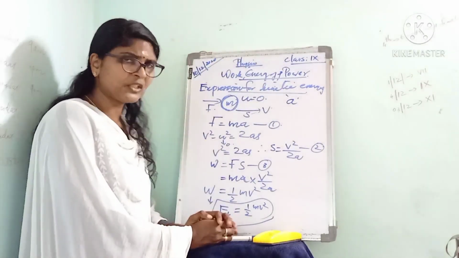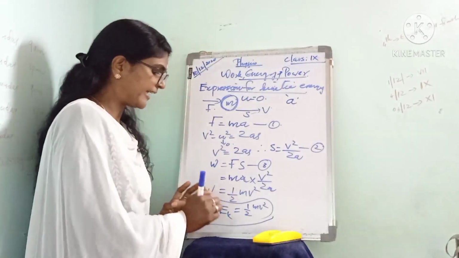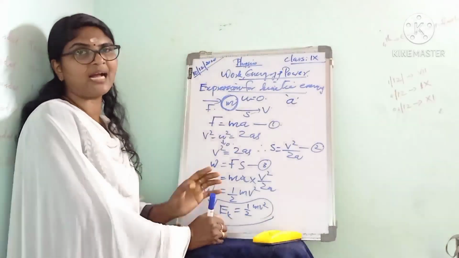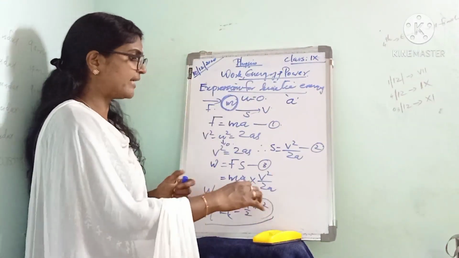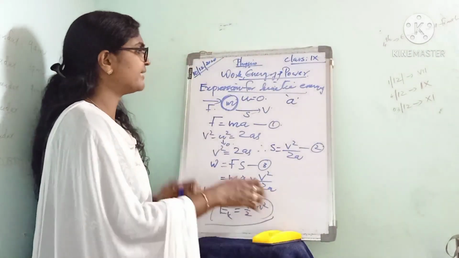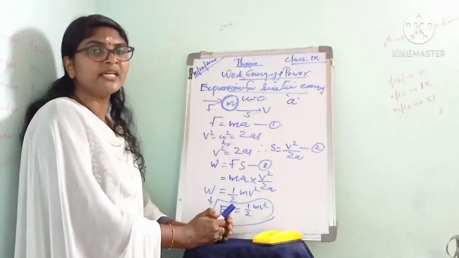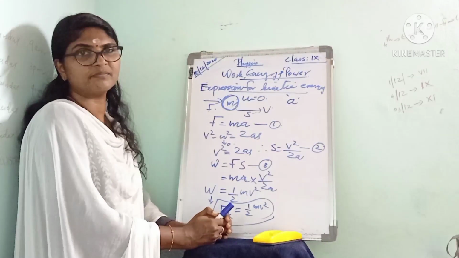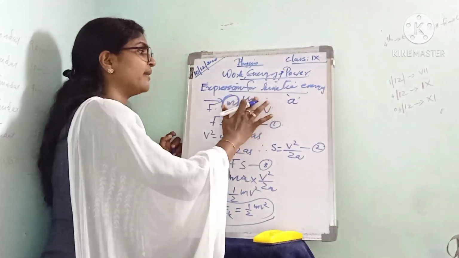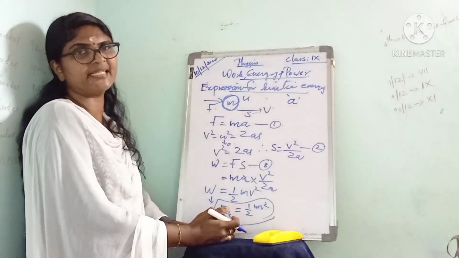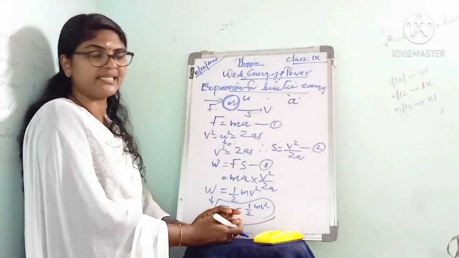Here we already learned the expression for kinetic energy, EK equal to half mv square. Now we can discuss a special case related to this expression. Firstly, we assumed the initial velocity u equal to 0. Now assume it moves with some initial velocity u.